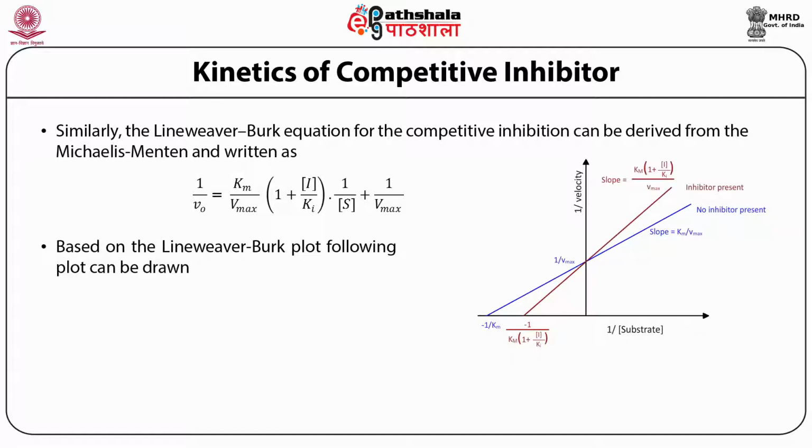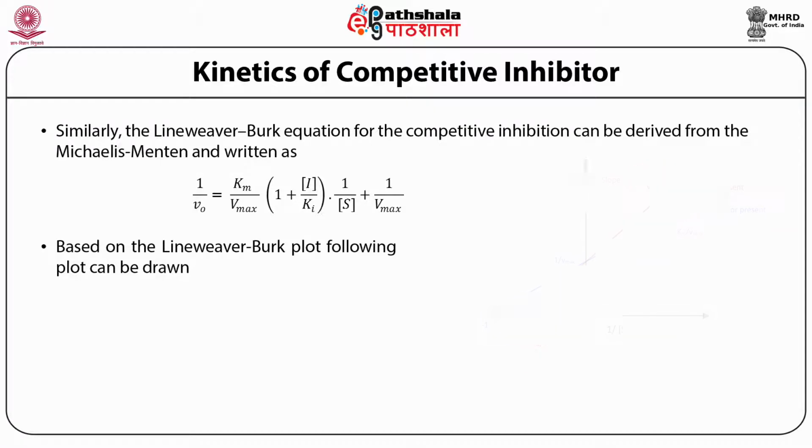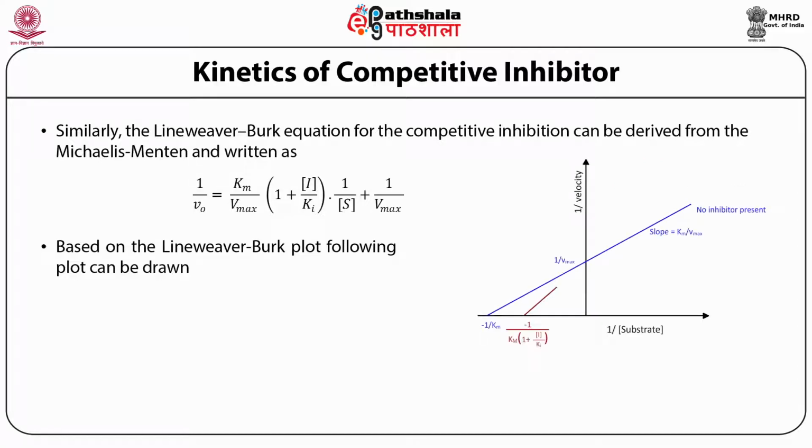So they explain each other: because Vmax is not changed, we will not have any change in the intercept on the y-axis. But the x-axis intercept changes, and it moves towards 0, which shows that if Km is increasing, your 1 by Km is moving towards 0. Please remember one thing, that the minus sign in minus 1 by Km and minus 1 by Km apparent only represents that you are putting these values before 0 on the x-axis.